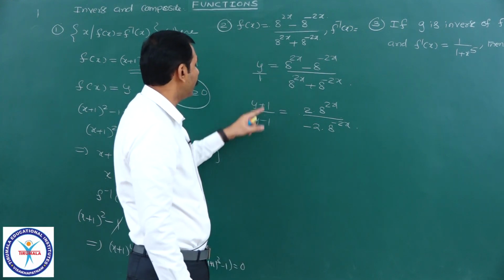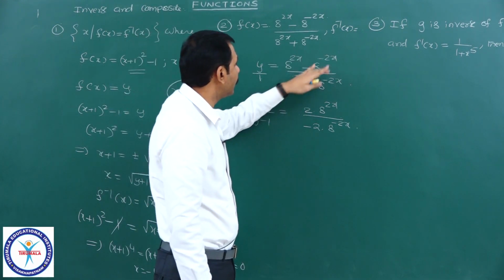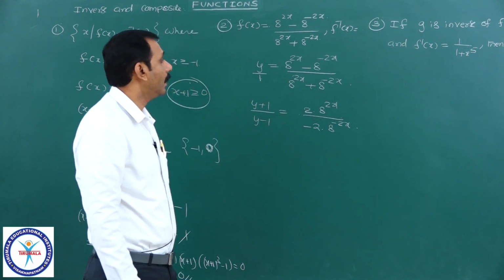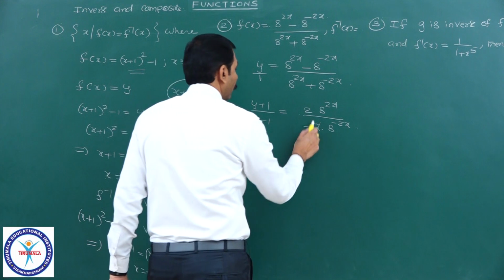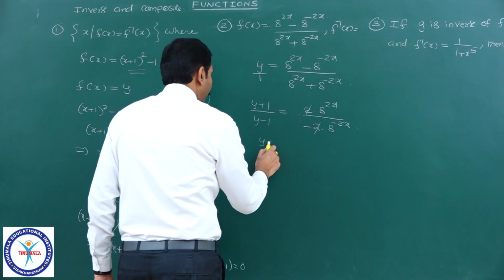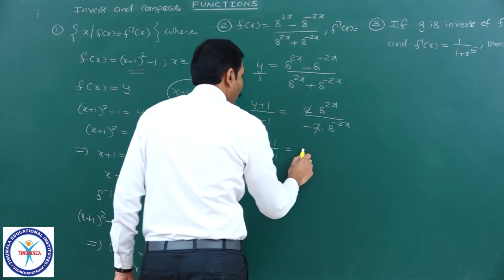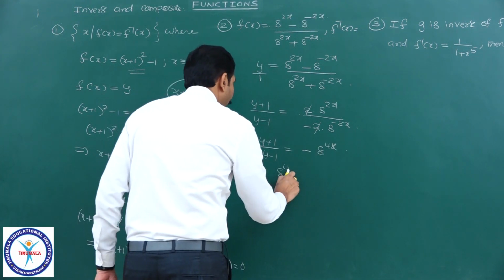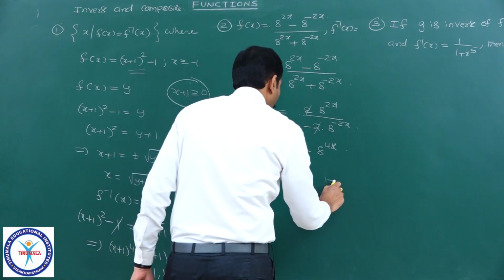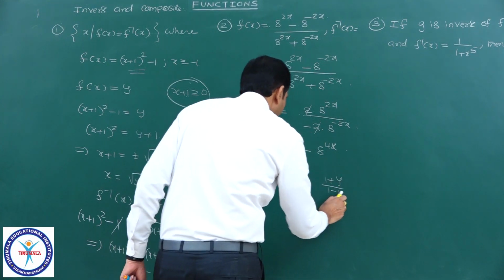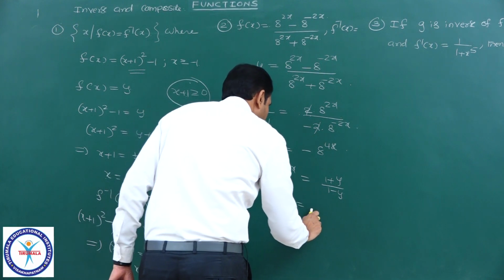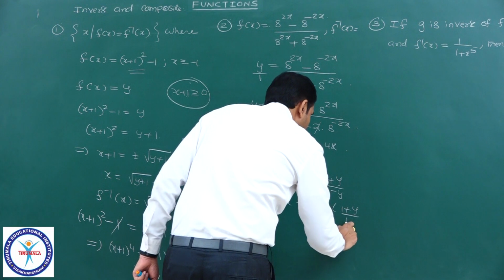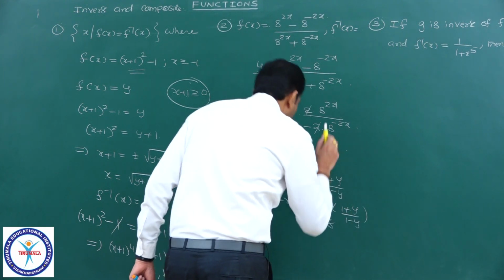Componendo and dividendo: (y plus 1) by (y minus 1) equal to this plus this by the denominator this minus this, a plus b by a minus b. Therefore, here 2 will get cancelled and (y plus 1) by (y minus 1) is equal to minus 8 power 4x. Or 8 power 4x can be written as (1 plus y) by (1 minus y), or 4x is equal to log of (1 plus y) by (1 minus y) to the base 8.